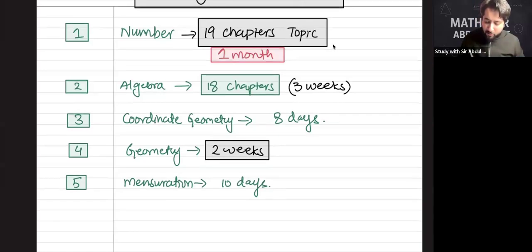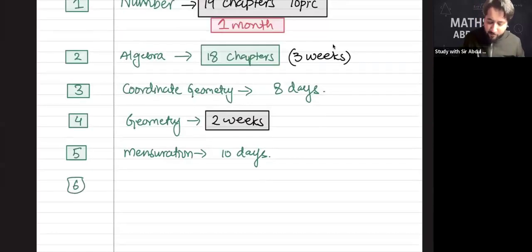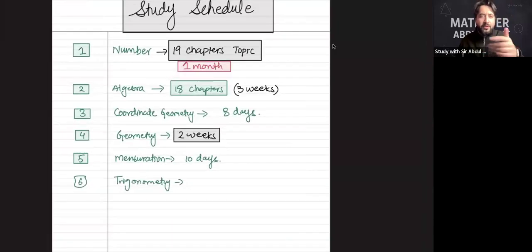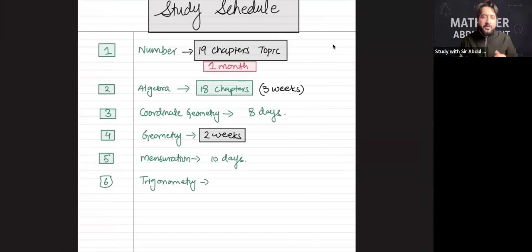Okay. Then we have the sixth topic, which is trigonometry. Trigonometry is technically the study of triangles. If you guys are not noting it down, no problem. I'm going to share this PDF with you after the lesson. Don't you worry about that. Trigonometry is a topic which you have been studying right from your school time, and it is still very easy. So you guys have to give at least 10 days to trigonometry as well.